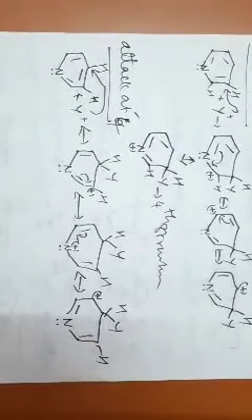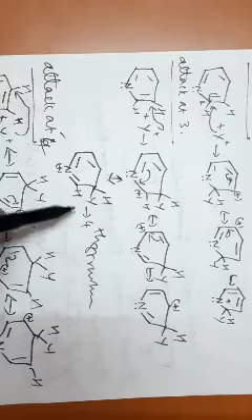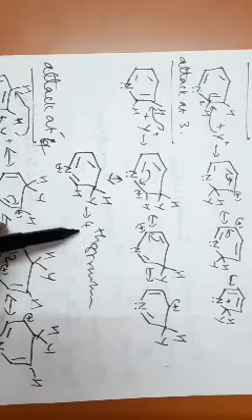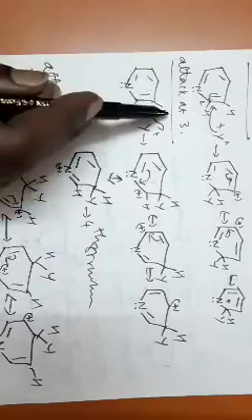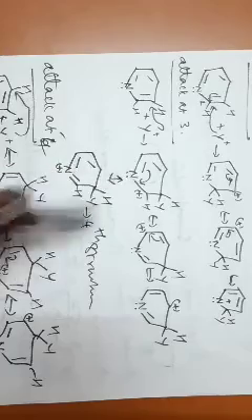See, the stability of the intermediate at attack at position number 3 is due to the fourth structure. You are able to draw a fourth structure when the attack is at position number 3 due to the presence of a lone pair of electrons over the nitrogen.